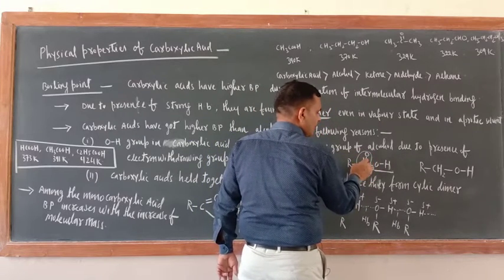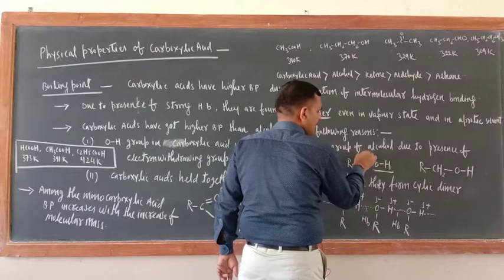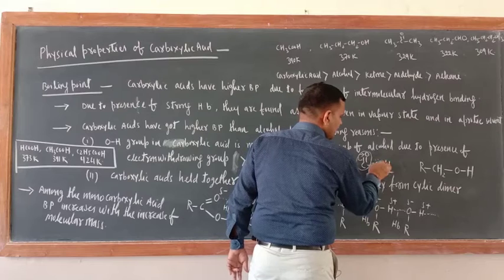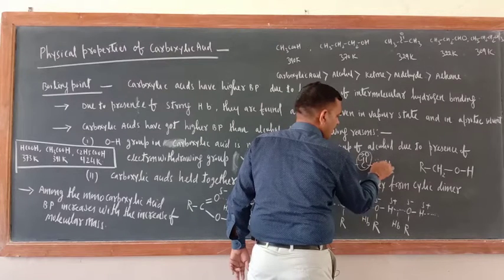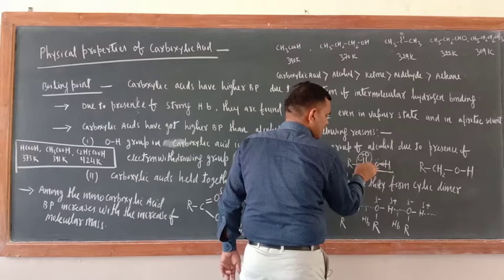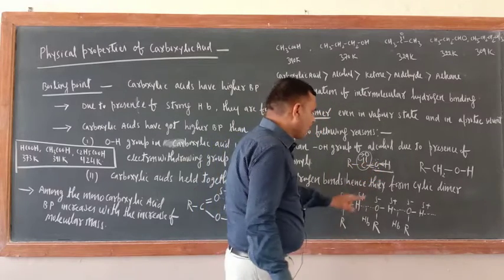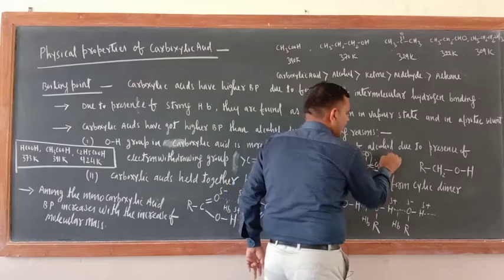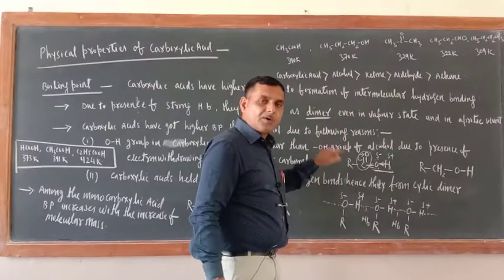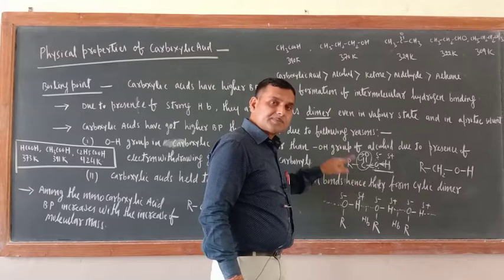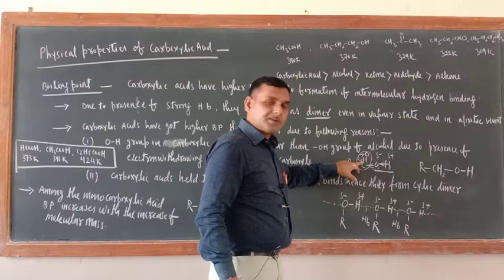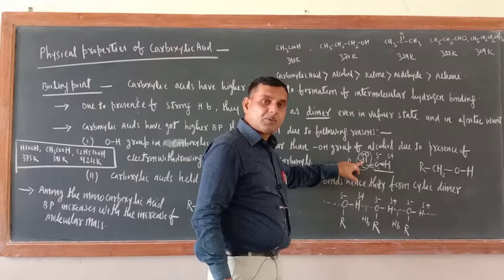Now the CO group, what will it do? This electron will be shifted toward the oxygen. Then automatically the electron which is present between O and H will be shifted towards this carbonyl carbon. So this H would be slightly positive and this oxygen would be slightly negative. This was possible because of the electron withdrawing nature of the carbonyl group.